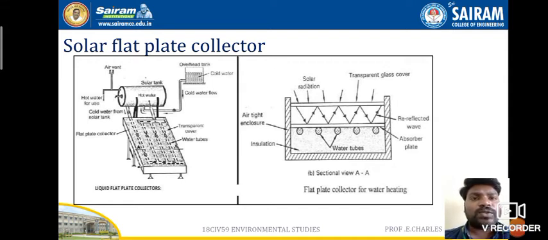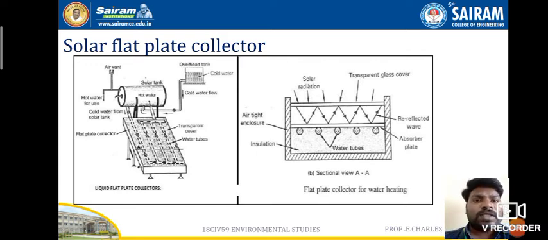First we will take the solar flat plate collector. This is the conventional method. Here we have the schematic diagram and constructional details. On the left-hand side, the entire setup of the liquid flat plate collector is shown, and on the right-hand side we can see the flat plate collector for water heating. These are the two things we can see in this diagram.